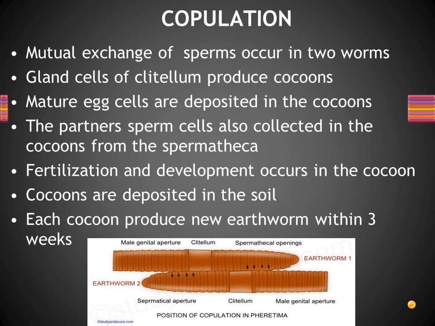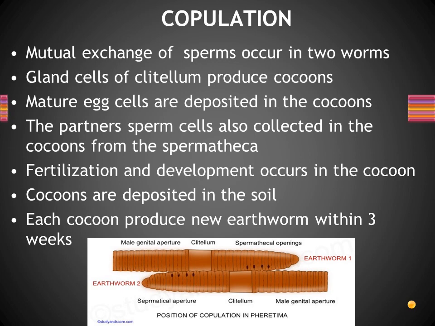So when two worms come close to each other, they mutually exchange the sperms through the male genital aperture, and it will be directly transferred into the spermathecal region. There the sperms will be stored. Have you got the point? Both will be exchanging these sperm cells. Understand? After exchanging, they will detach and separate from each other, right?